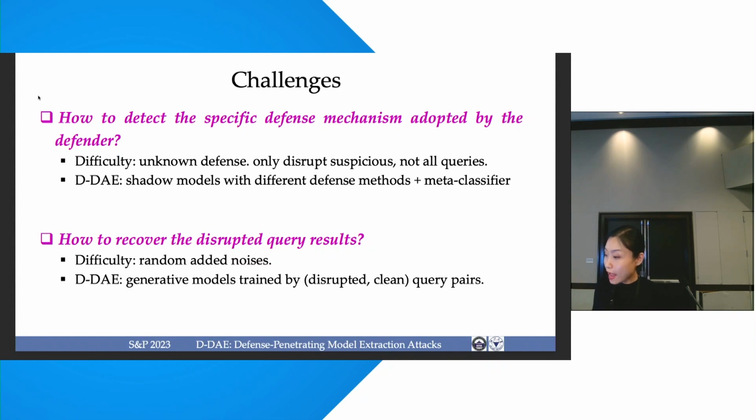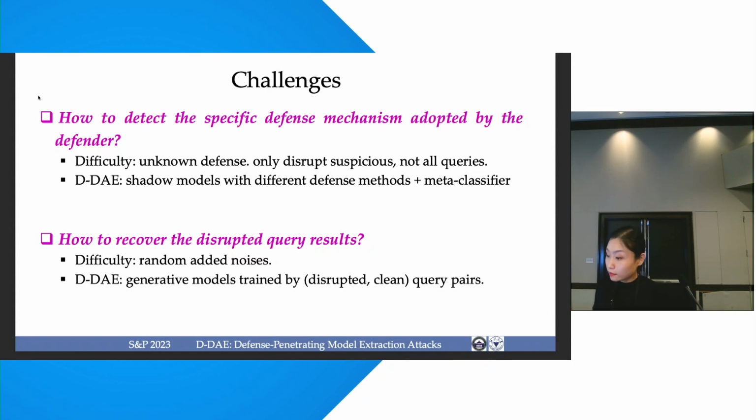And to actually realize our goals, we have to solve 2 challenges. The first is how to detect the specific defense mechanism adopted by the defender, because usually the defender will randomly alternate between different defenses to avoid being detected.